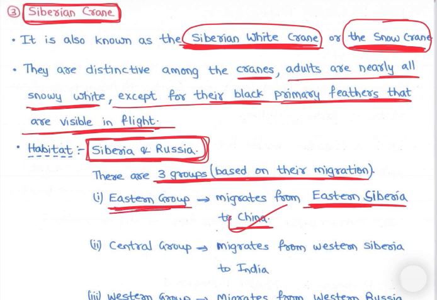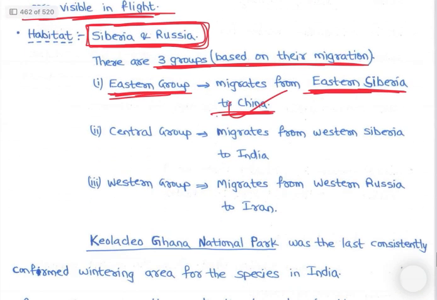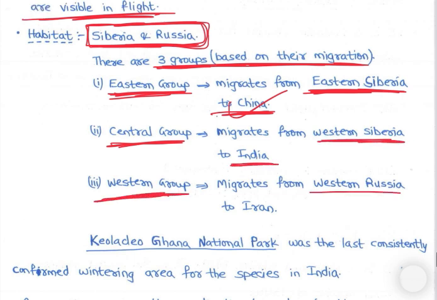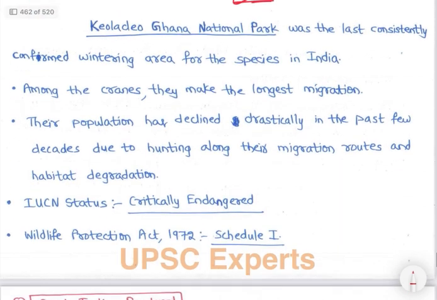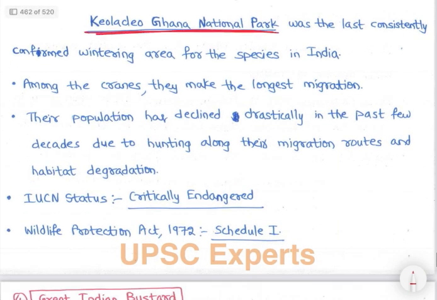The eastern group migrates from eastern Siberia to China. The central group migrates from western Siberia to India, and western group migrates from western Russia, right? So western Russia to Iran. So basically हमें ये याद रखना है कि भाई ये साइबेरिया एंड रशिया से माइग्रेट करते हैं चाइना, इंडिया एंड ईरान, right? Then in India, Keoladeo Ghana National Park of Rajasthan, right? Rajasthan, again, very important national park.